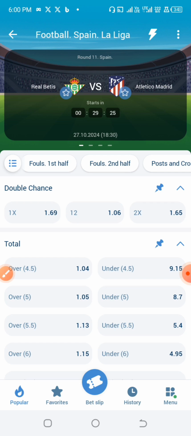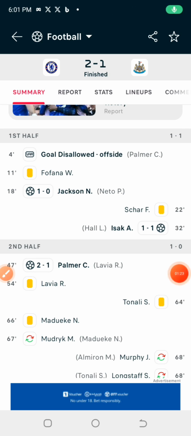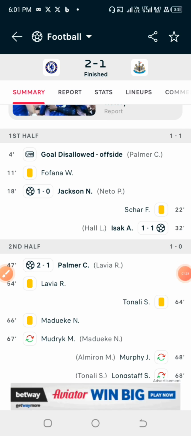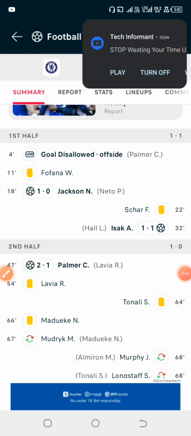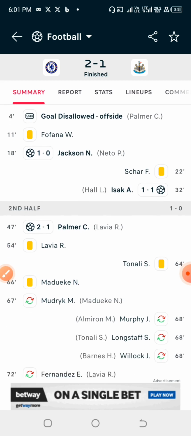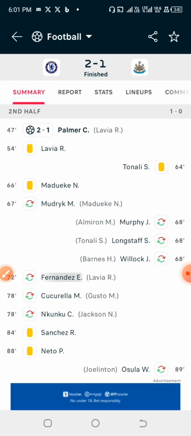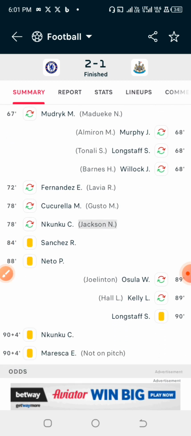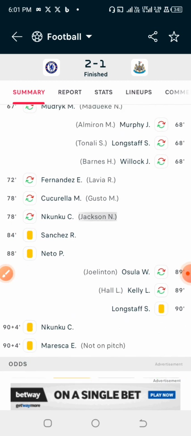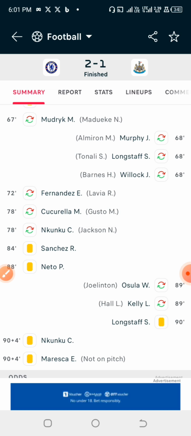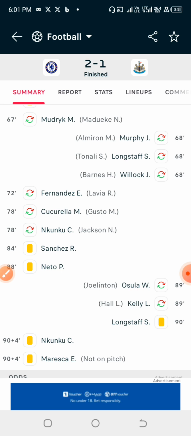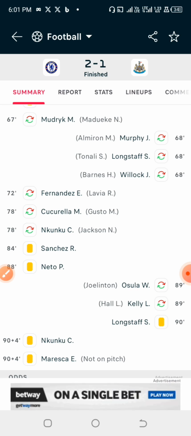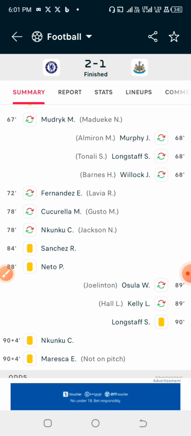So now let us first go into the stats. If you pick the right games and apply the right method of analysis, surely you should be getting more wins when it comes to predicting over yellow cards. Actually, when it comes to yellow card predictions, I don't like going for under yellow cards, or any other market. I don't really like going for the under because it is not very good at restricting a certain number of actions in football, most especially.